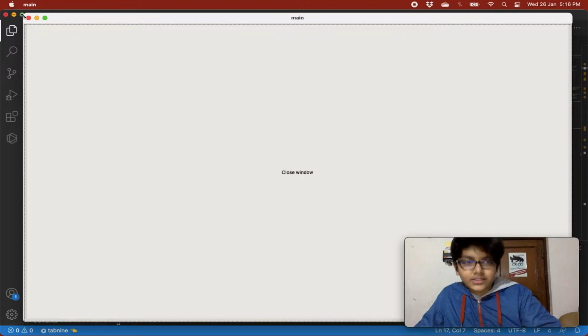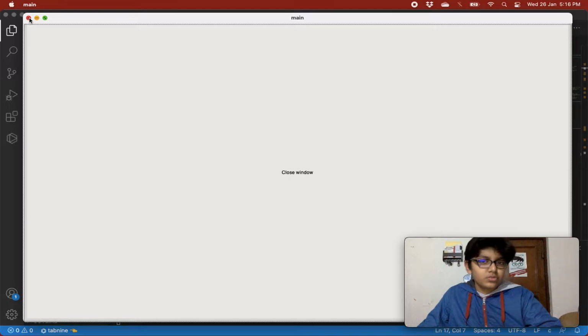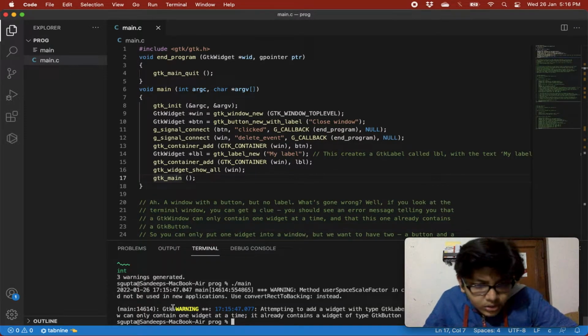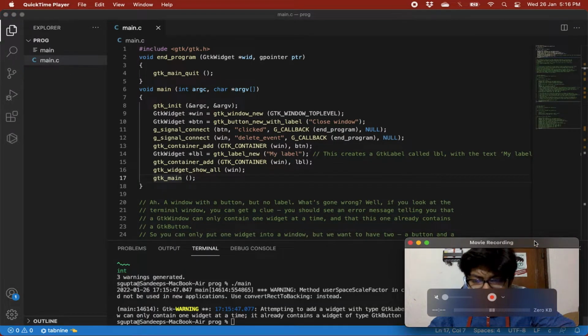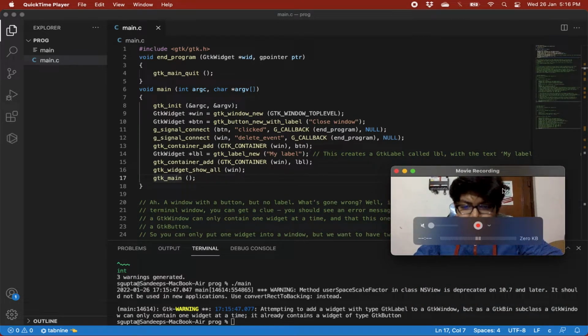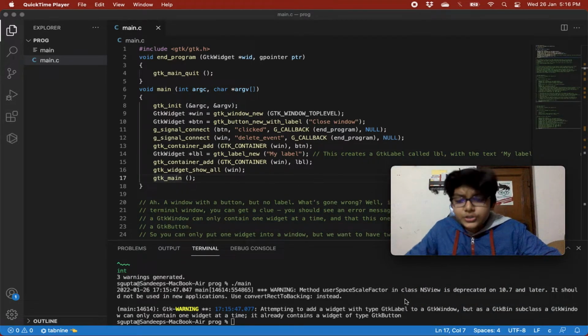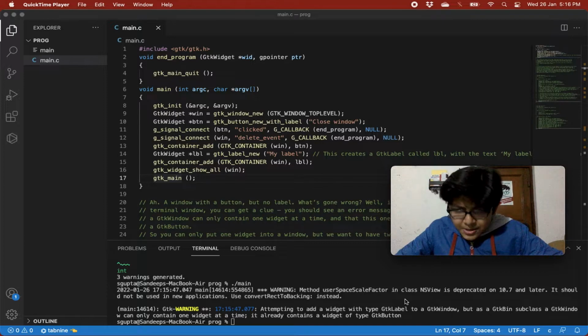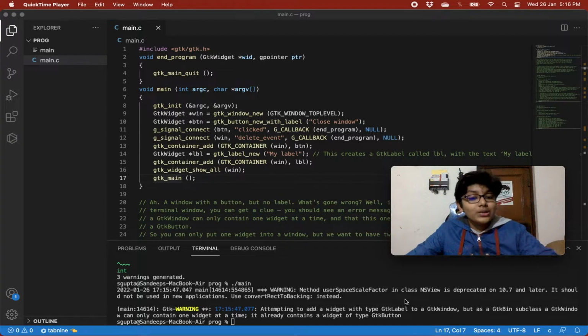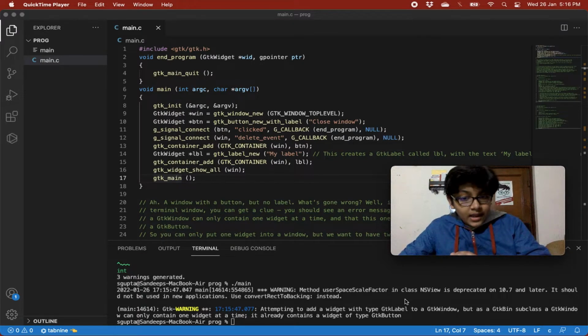Let's see at the console what basically the console is saying. So the console is saying attempting to add a widget with type label to a GTK window, right? So we are attempting to do that, but as a GTK bin, so basically that is for binary. So as a GTK bin subclass, a GTK window can only contain one widget at a time.